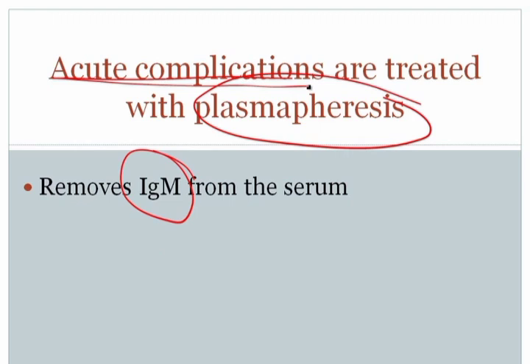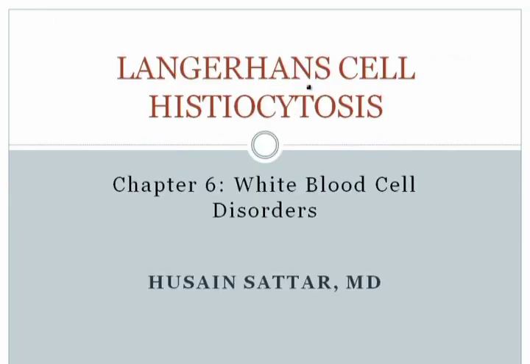So these are a few of the plasma cell dyscrasias, and again, we don't want to go into extensive detail here, but I think you understand the prototypical diseases, and that's what's key to know for basic clinical practice as well as examinations. The next and final section of Chapter 6 is Langerhans cell histiocytosis.